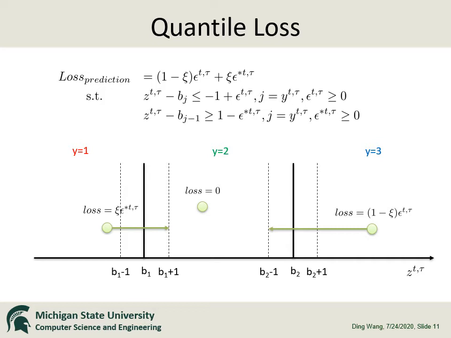With the same examples, if the prediction is at a lower category, the loss becomes psi times epsilon star t tau. If the prediction is at a higher category, the loss becomes 1 minus psi times epsilon t tau. The hyperparameter psi is typically chosen as 0.9. In this case, the prediction at a higher category obtains much lower loss. Therefore, the model prefers the prediction of a higher category instead of a lower category.